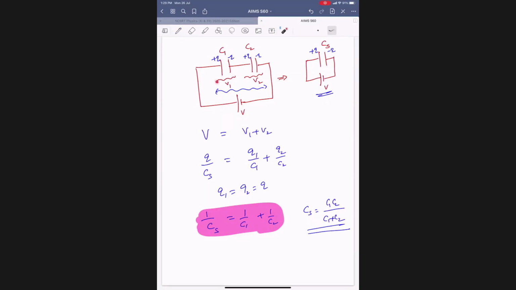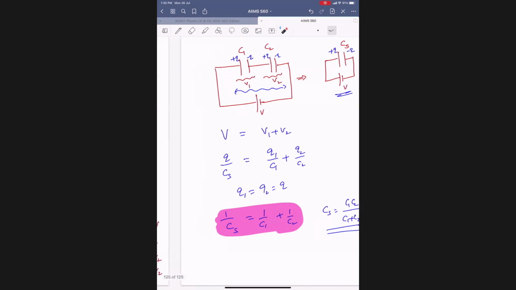So what is the meaning here? The potential difference across the first one is V1. Then the total potential across the combination is how much? V1 plus V2. The same voltage operating, and whatever the potential difference across the equivalent is nothing but the sum of V1 and V2. V is V1 plus V2. V1 is Q1 by C1. These are carrying different capacitances, but Q1 and Q2 must be same. Already we know in series, because there is only one path for the capacitors.